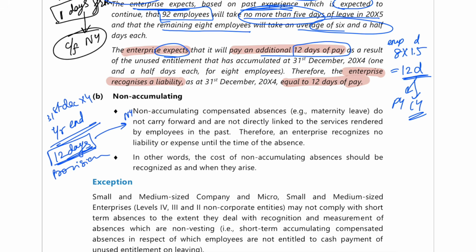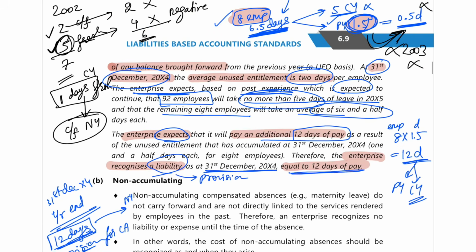So today itself I'll create a liability, a provision for compensated absences, so that in the next year I'll use this provision to pay off the expenses. So this is what they are saying, that they'll recognize a liability, which means they'll create a provision as at 31st December 2004, equal to 12 days of pay, since they are expecting that in the next year these 8 employees will use this 1.5 days alone. I hope you understood this. Fine.